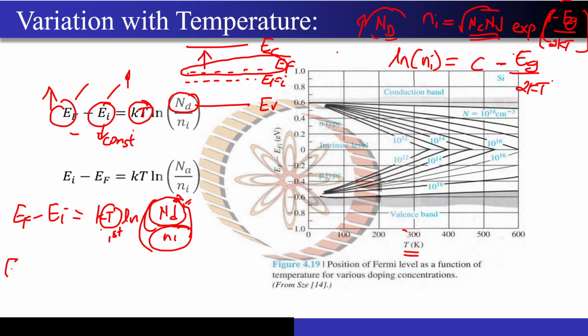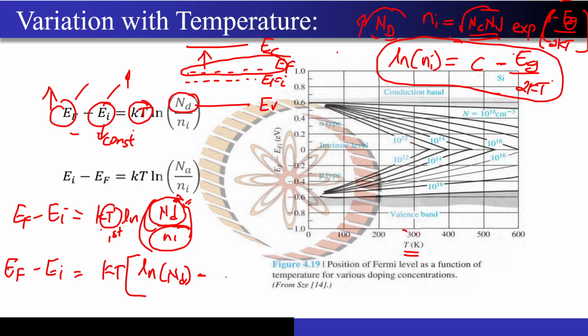Now what I will do, EF minus EI will be what? K into T. Now this log term that I have taken, I will put it over here. So ln of ND will be over here minus ln Ni. So minus of this term, I will insert it in the equation, right? So minus C plus Eg by 2kT.